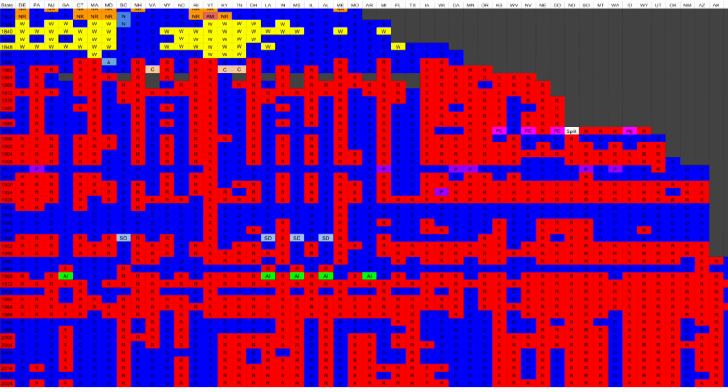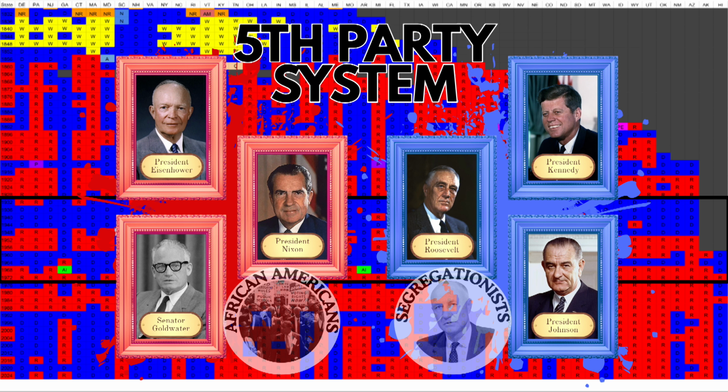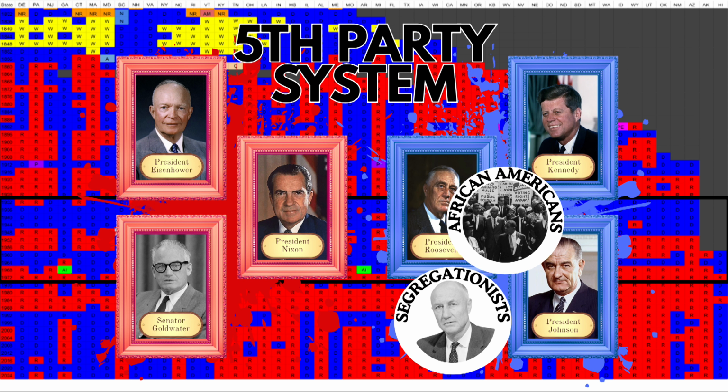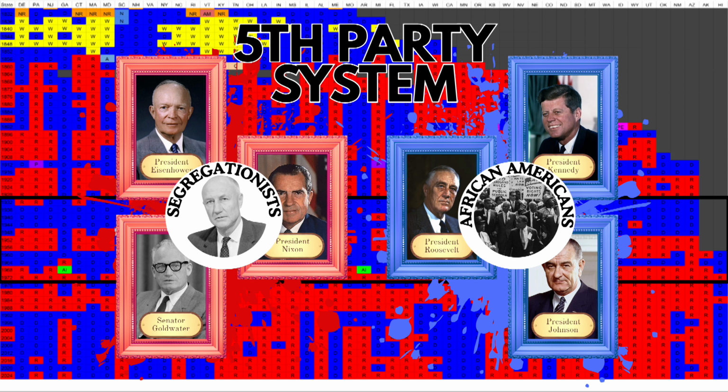The fifth party system started in 1932 with the first election of Franklin D. Roosevelt and lasted until sometime between the late 1960s and the early 1980s. This period saw Democrats unite in favor of FDR's New Deal programs, while Republicans focused on small government and social conservatism. Later in this period, civil rights would become an important issue, with many black voters leaving the Republican Party for the Democratic Party, and many segregationist Southerners leaving the Democrats for the Republicans.